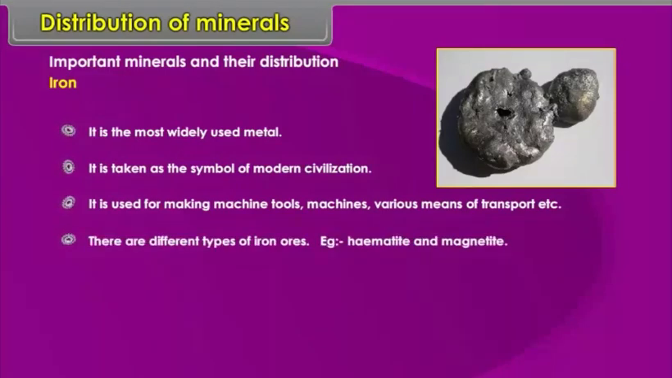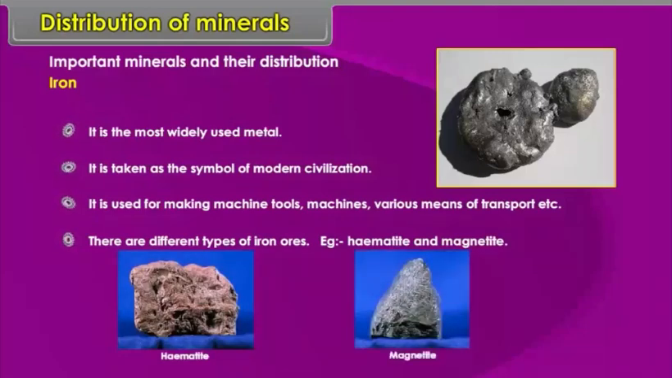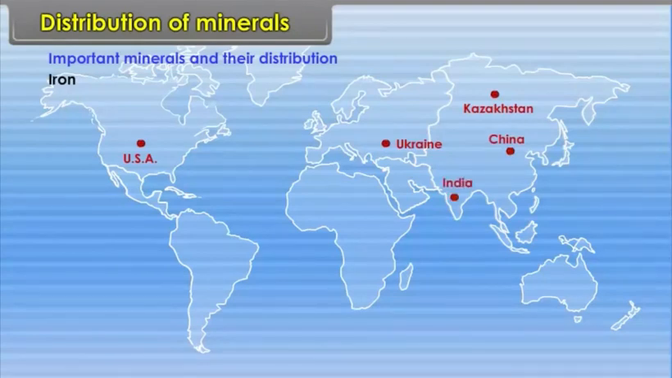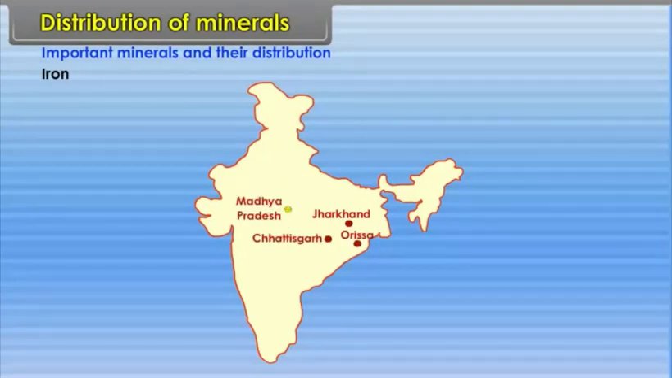There are different types of iron ores. Example: hematite and magnetite. Location: World: Ukraine, Kazakhstan, USA, China, India, Brazil, France, Germany, South Africa, etc. In India: Jharkhand, Orissa, Chhattisgarh, and Madhya Pradesh.